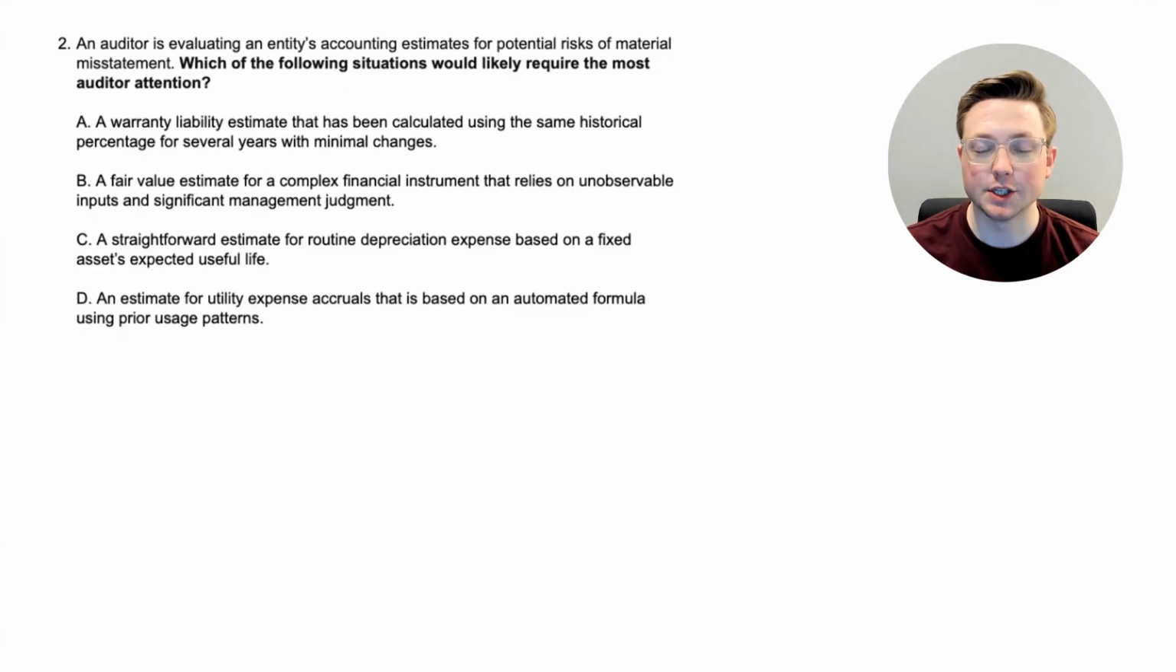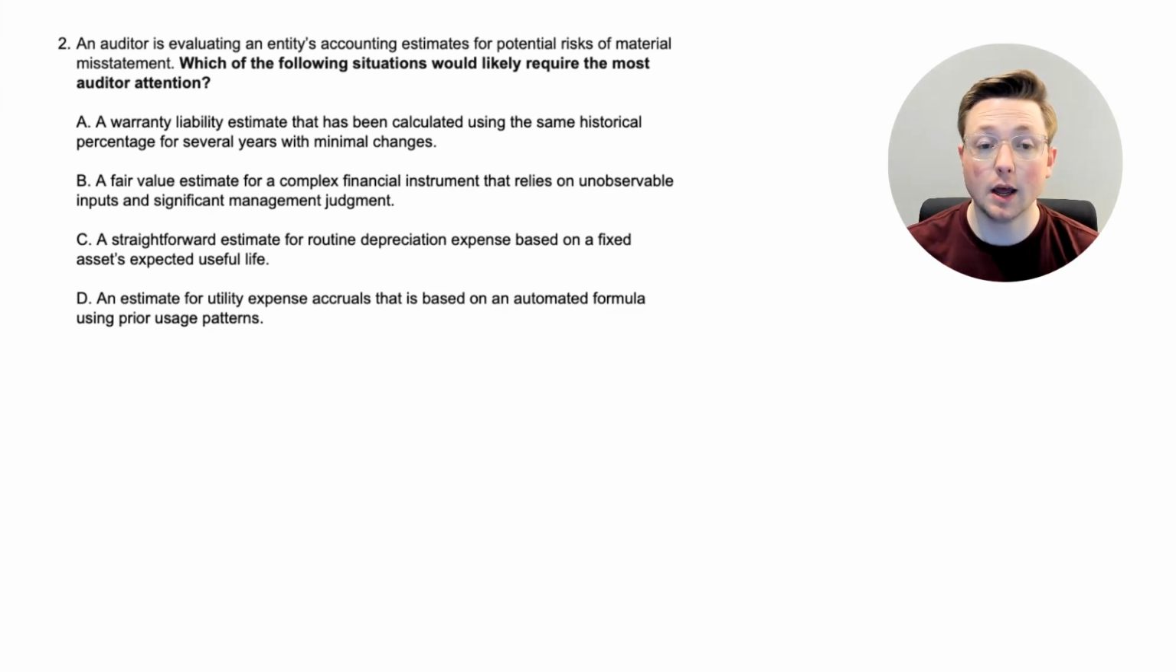All right, here we are at question 2. And again, we read the last sentence first. I know it's kind of silly, but this is a very good strategy and habit for test day. Which of the following situations would likely require the most auditor attention? Okay, let's go up to the top. An auditor is evaluating an entity's accounting estimates for potential risks of material misstatement. So we need to read the options to see which of the situations will most likely require the most of their attention.